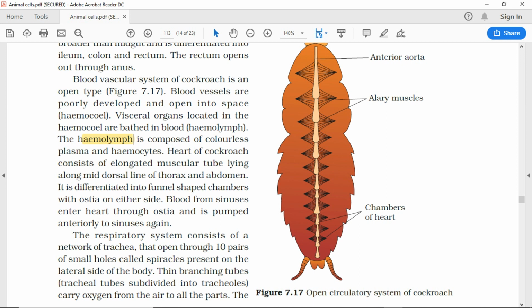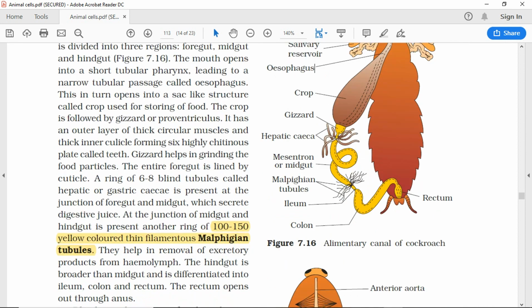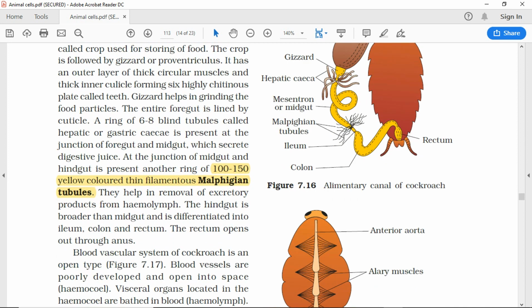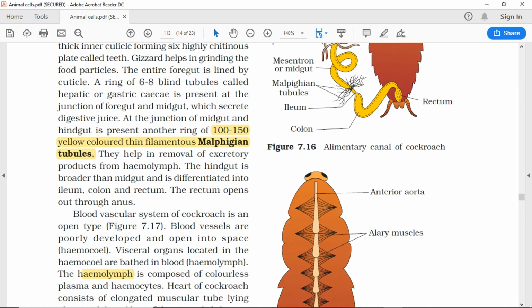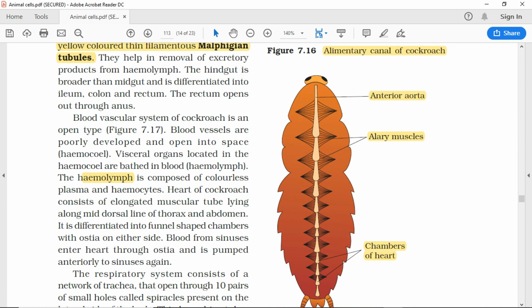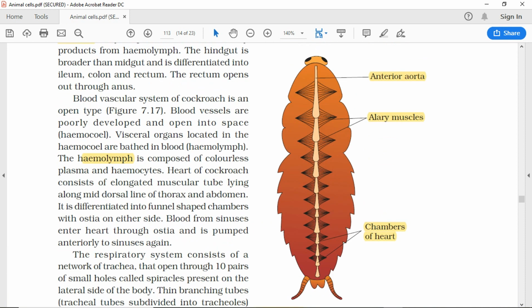The salivary gland. Pharynx. Salivary reservoir. Esophagus. Crop. Gizzard. Hepatic caeca. Mesenteron, or midgut. Malpighian tubules. Ileum. Colon. Rectum. Figure 7.16 Alimentary canal of cockroach. Anterior aorta. Alary muscles. Chambers of heart. Figure 7.17 Open circulatory system of cockroach.